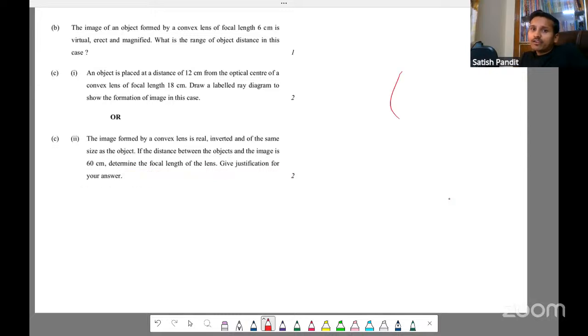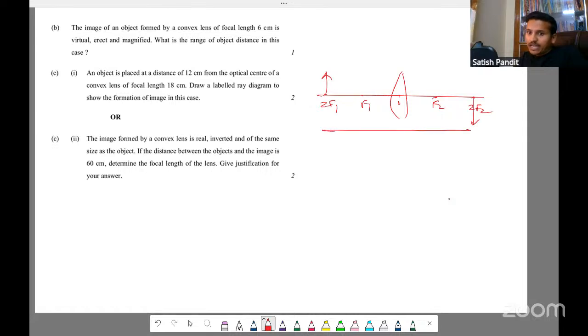See, I'm having a convex lens. We get image size to be same as the object size only when the object is at 2F1. So optical center, F1, 2F1, F2, and 2F2, correct? Only if you keep the object here, you will get same size image here. The distance between the two, that is image and object, is 60. This is exactly the middle point, optical center. So this will be 30, this will be 30. That means object distance is 30, image distance is also 30.